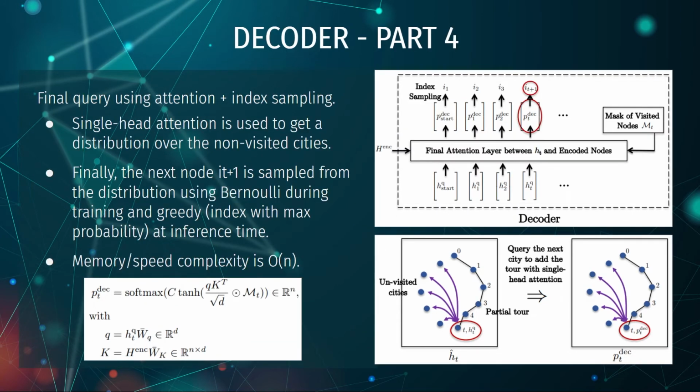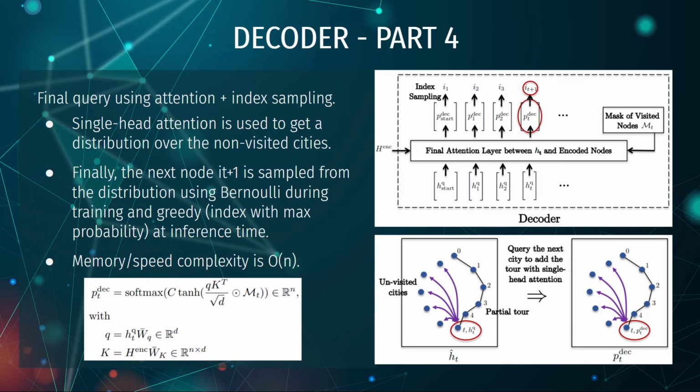Part 4. Here, we generate the final query using attention and index sampling. A single head attention is used to get a distribution over the non-visited cities. Finally, the next node i_(t+1) is sampled from the distribution using Bernoulli during training, and greedy, that would be the index with maximum probability, at inference time. And the memory and speed complexity for this step would be order of n.